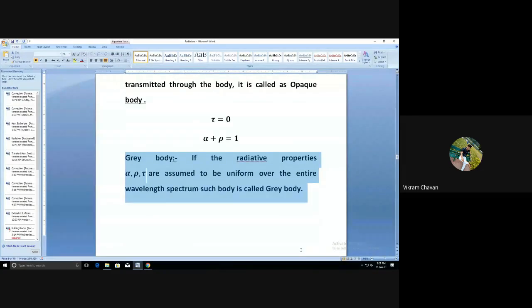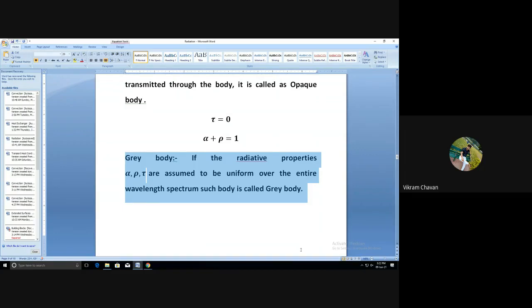If the radiative properties, that is alpha, rho, tau, that is absorptivity, reflectivity, and transmissivity of the body, are assumed to be uniform over the entire wavelength spectrum, such a body is called a gray body.